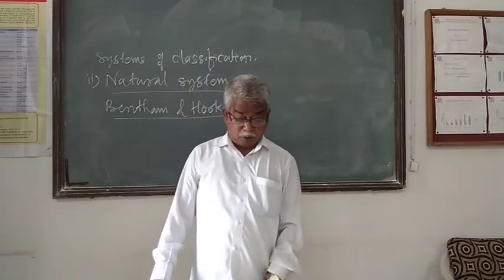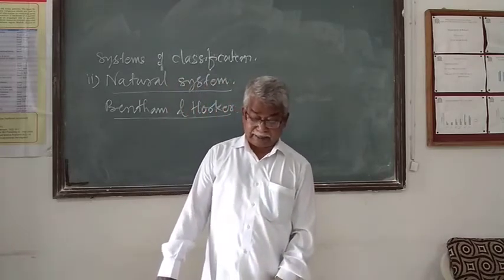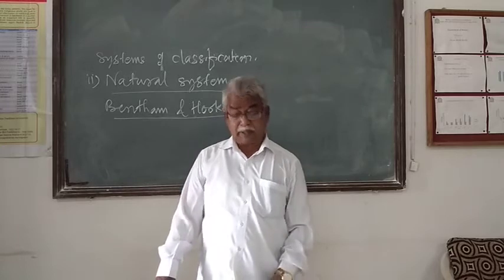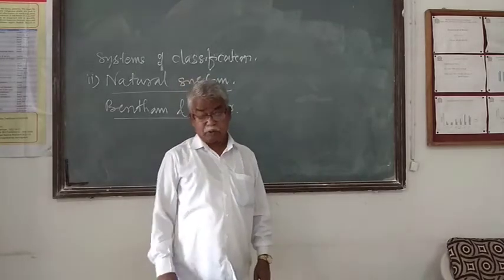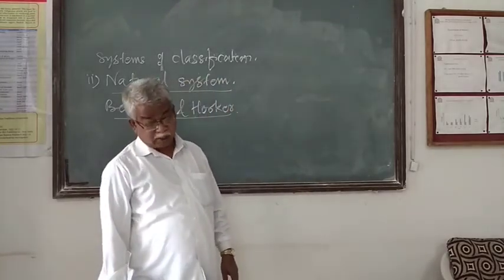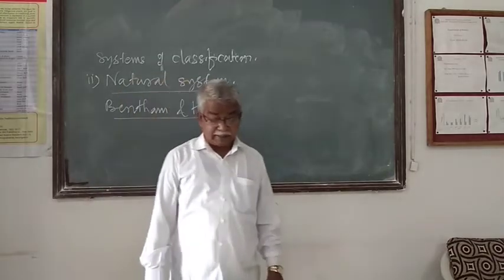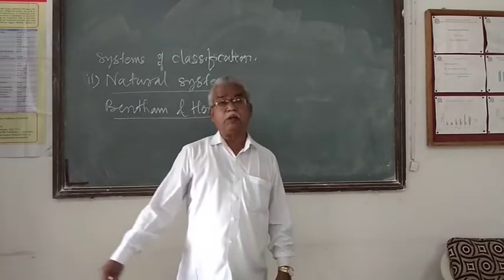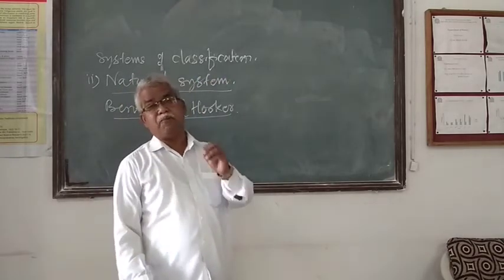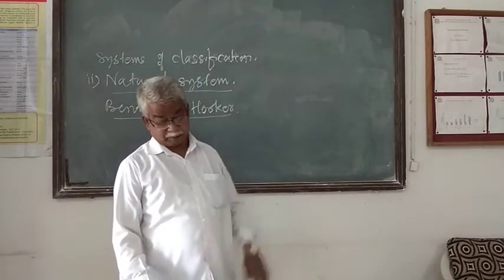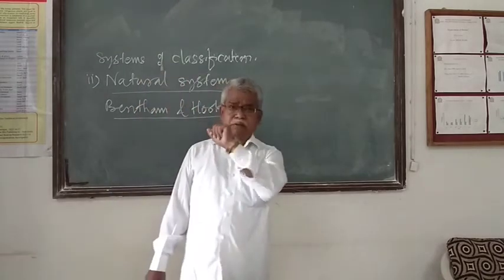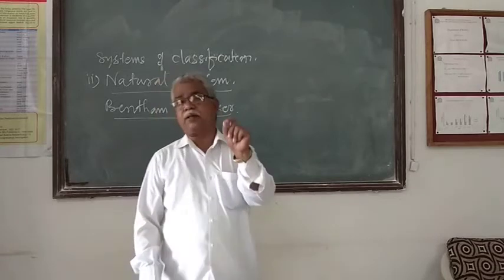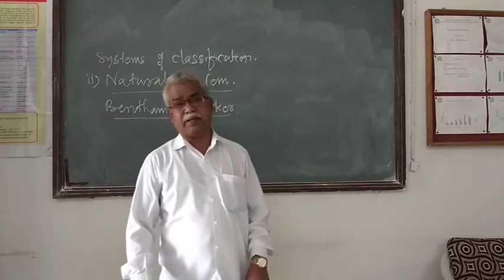The class monocot was divided into 8 series. Thus, all the seed plants were divided into 3 classes, 3 subclasses, 21 series, 25 orders and 202 families by the Bentham-Hooker system of classification. Now, you will have to look in the book, where there is a chart of the entire Bentham-Hooker system of plant classification.